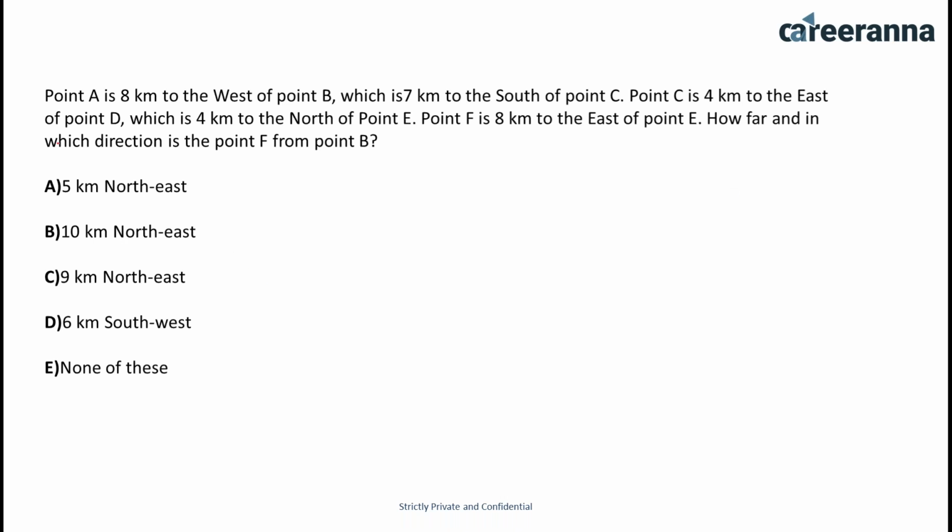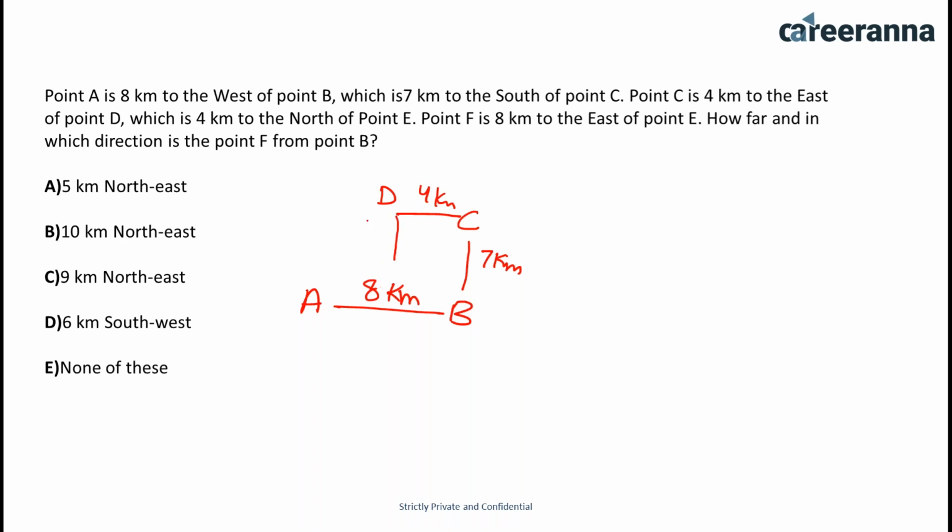Okay, let's discuss the question. Mostly students are saying option A is the answer, so let's solve it. A is 8 kilometers to the west of point B. That means this is 8 kilometers with respect to B, and B is 7 kilometers to the south of point C. South means downward direction, so C is going to be here, that is 7 kilometers, and point C is 4 kilometers to the east of point D. And then D is 4 kilometers to the north of point E.